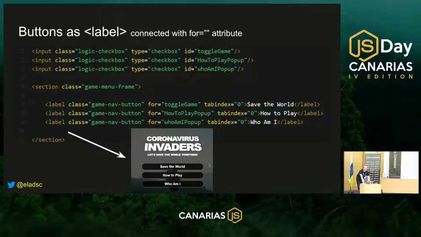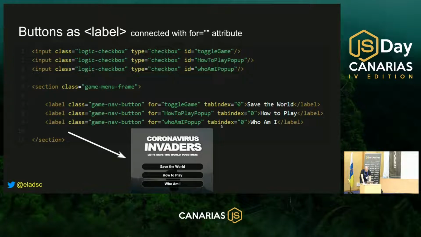You see this Save the World label button element is connected with the for attribute to the checkbox that has the ID name of Toggle Game. Toggle Game here and Toggle Game here. This also means that if you click on this label button element, it will trigger this checkbox and change its status from unchecked to checked. If you click it again, it will change again from checked to unchecked, as many times as you click on it. The same way for the two other label button elements.